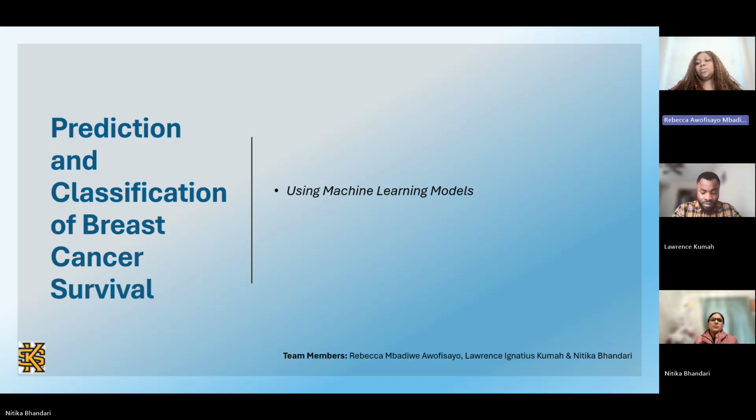Good morning, everyone. My name is Rebecca, and today we will present our project titled Prediction and Classification of Breast Cancer Survival using Machine Learning Models. My team members are Lawrence and Nikita. This project explores how data mining and predictive analytics can support survival predictions and inform better clinical decisions.